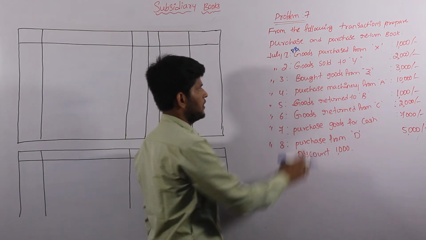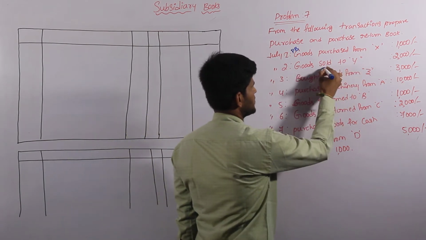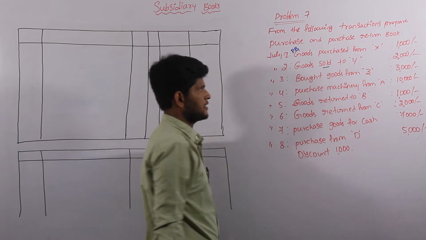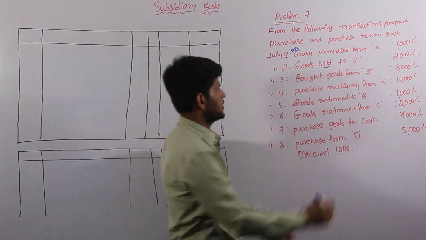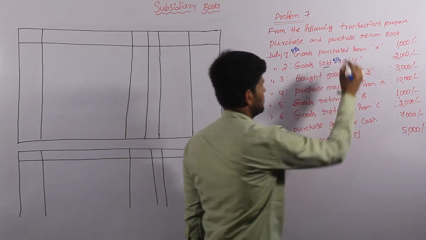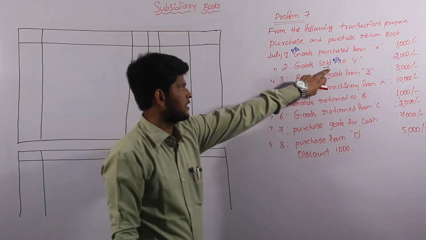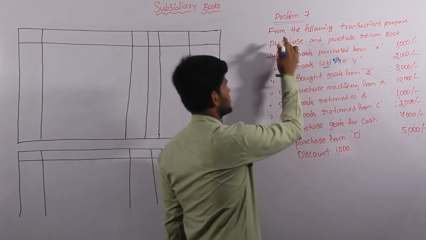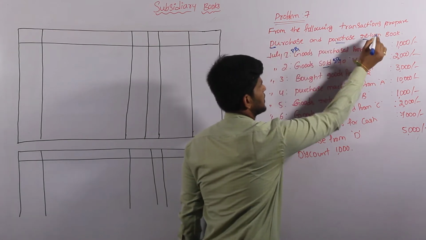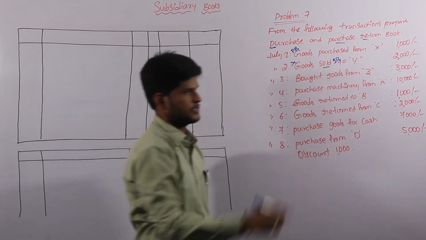And come to the second one, goods sold to Y. It is a sales. Sales is nothing but a selling transaction. It will also come under our sales book. But the reason we are not considering it in our problem is that we are asking only for the purchase book as well as the purchase return book. I am cancelling this transaction, right?